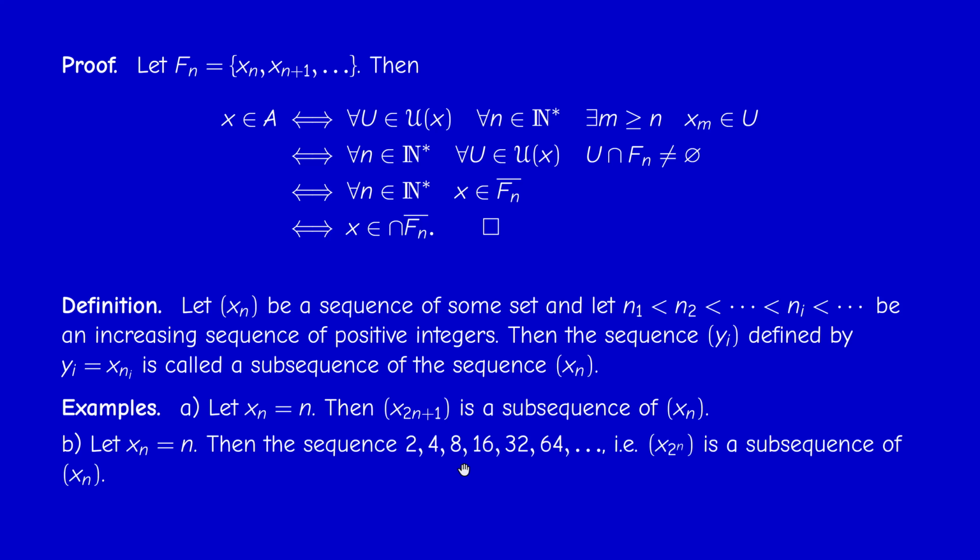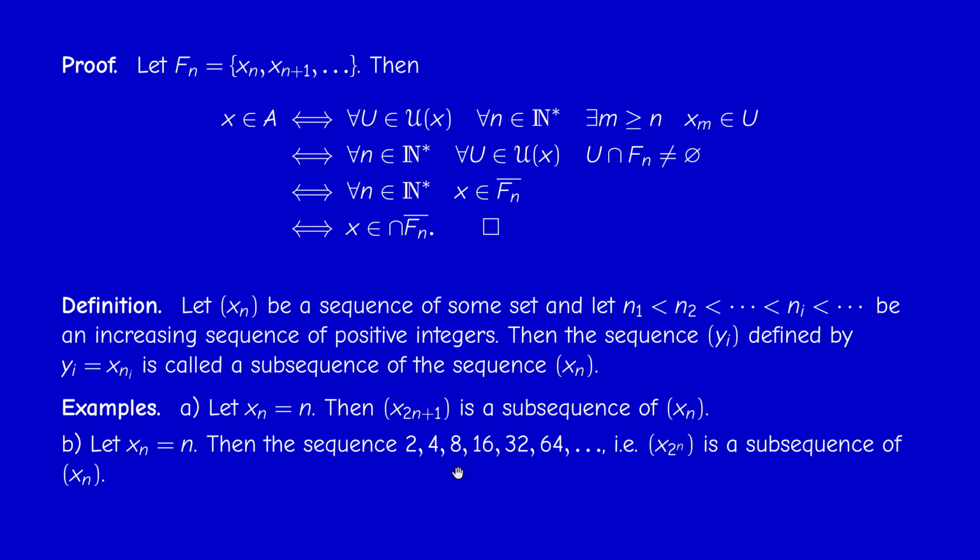If you take the same sequence and delete the terms that do not correspond to a power of 2, we start from 1, 2, 3, etc. 2 to the 1 is 2, so 2 is a power of 2, so we keep it. 3 is not a power of 2, so we delete it. 4 is 2 to the power 2, so we keep it. 5, 6, 7 are not powers of 2, so we delete them. 8 is 2 to the power 3, so we keep it, and so on.